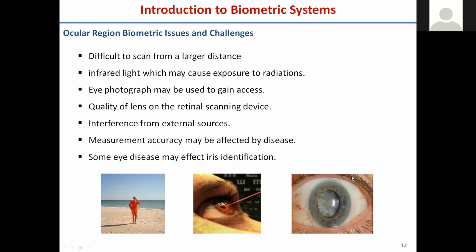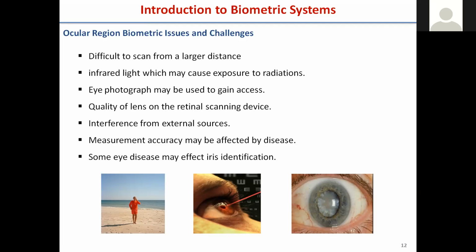And here also there is a main challenge. Whenever we expose the eye to a sensor, the eye is very sensitive to radiation. That is one of the hindrances people face when giving an iris sample, because we are ultimately exposed to infrared light for the iris trait to be given.